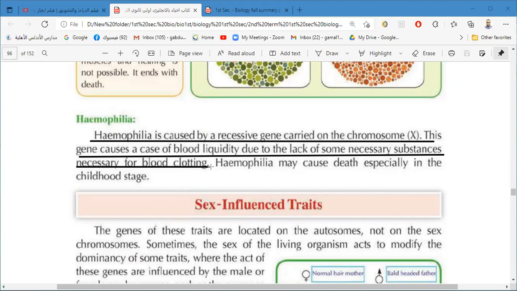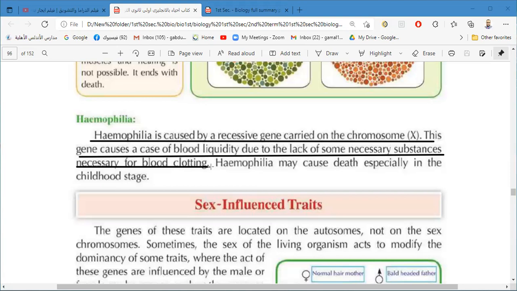And if he was injured or if he has a surgery, it is a big problem for him, because the blood cannot clot easily due to the liquidity of the blood and the absence of some substances necessary for the clotting of blood.